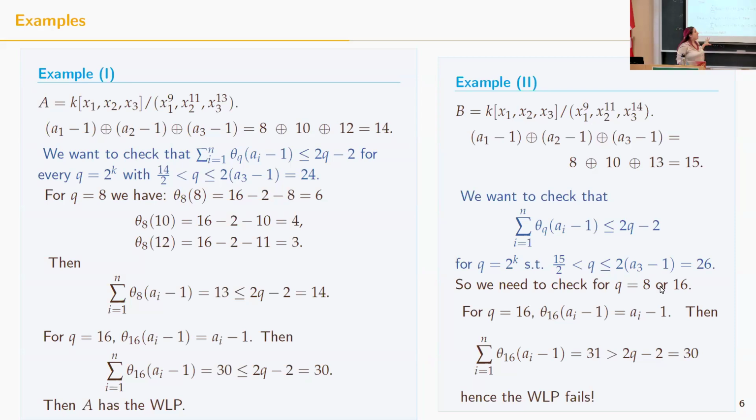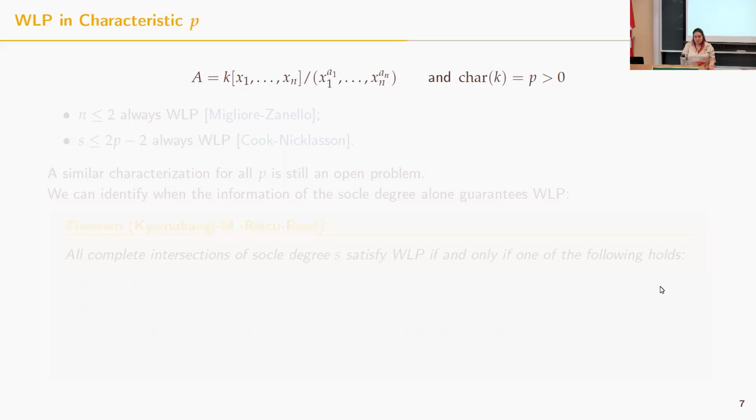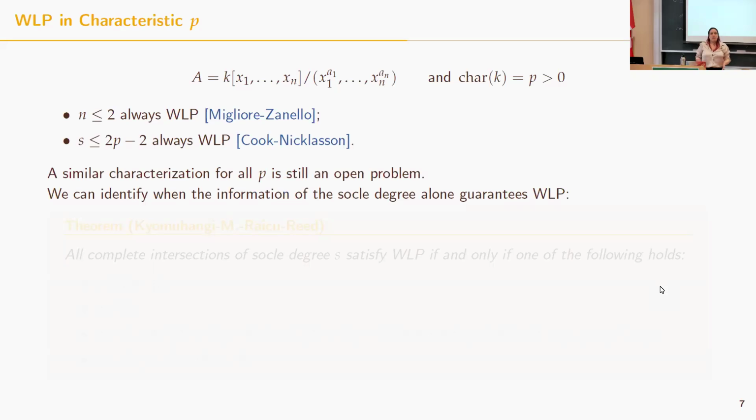Okay, and this concludes the case for characteristic equal to 2. What happens for characteristic bigger than 2? First of all, we know that the weak Lefschetz property always holds for n less than or equal to 2, so for n equal 1 and 2, and also holds when the socle degree is less than or equal to 2p minus 2. Unfortunately, up to now, we do not have a complete characterization of which ones have the weak Lefschetz property, but I can tell you which socle degrees automatically give me the weak Lefschetz property, independent of the choice of A1, ..., AN.